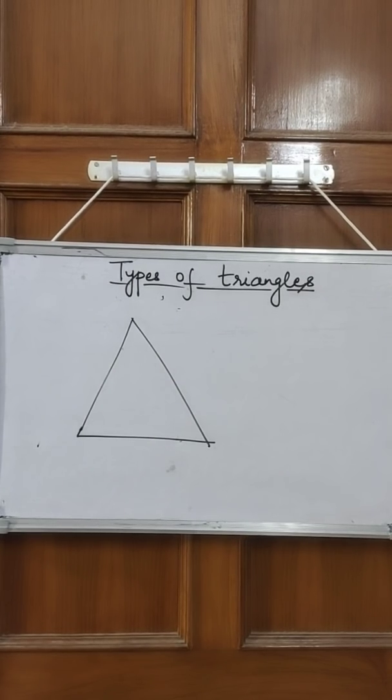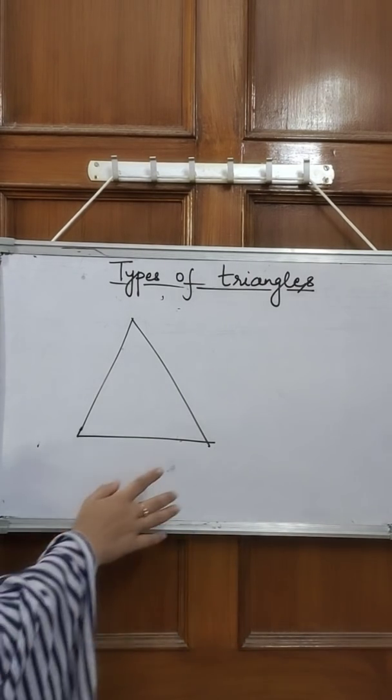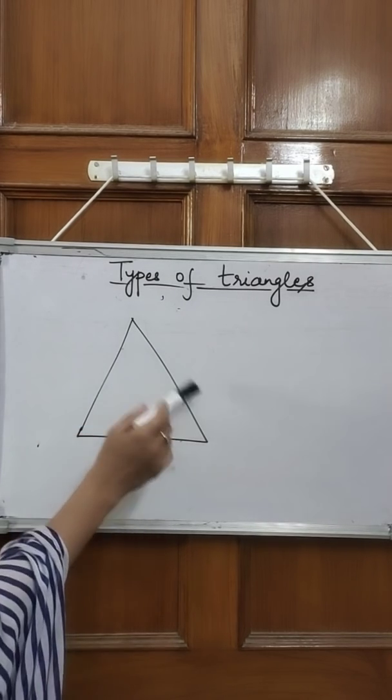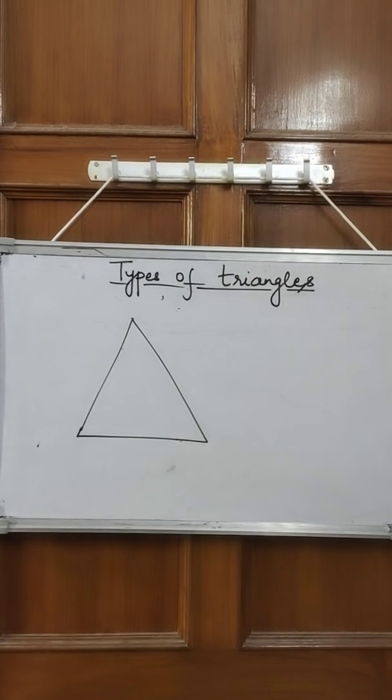Good morning, students. Today we are going to study types of triangle. But before we start this, let us revise what is a triangle. So what is a triangle? A triangle is a three-sided closed figure made up of line segments. Okay, so we have three line segments. If you join three line segments, what do you get? A closed figure. And that closed figure is called a triangle.